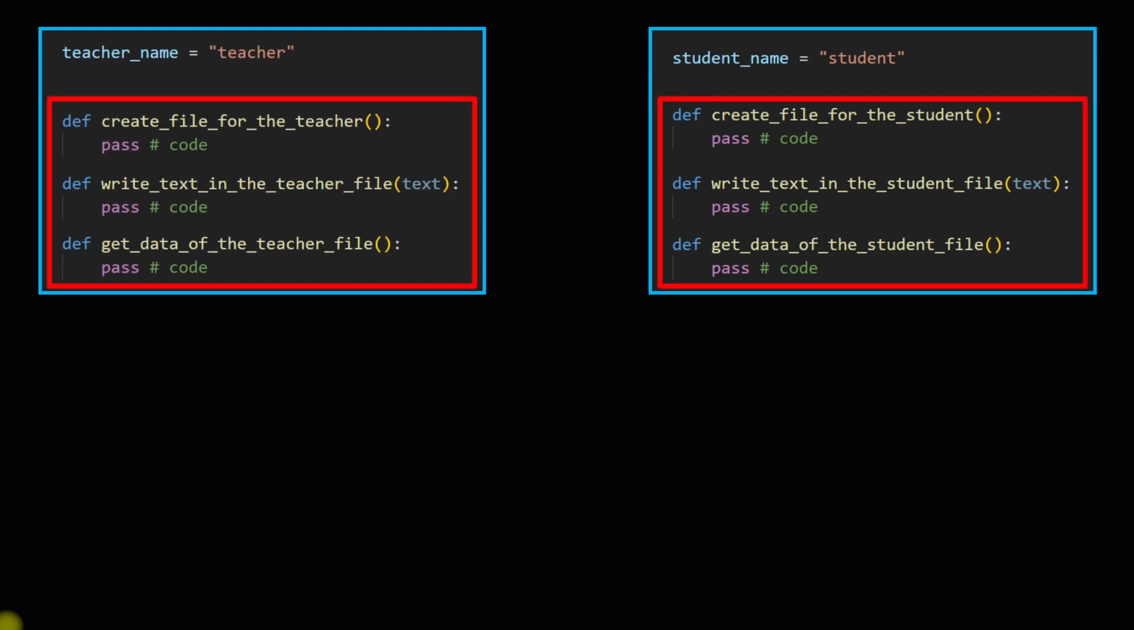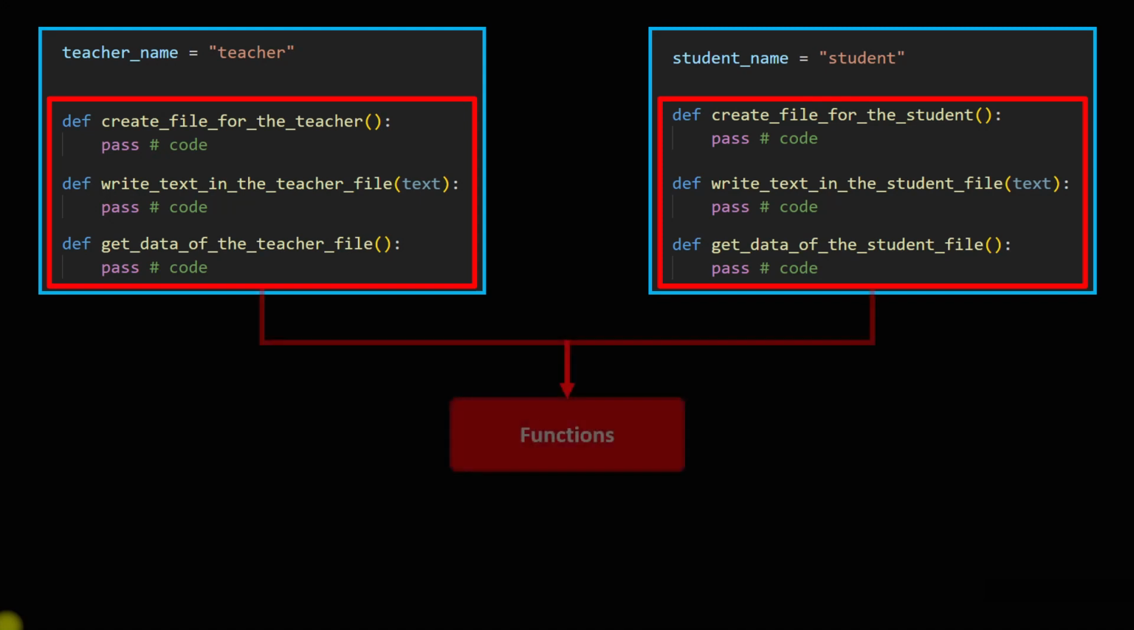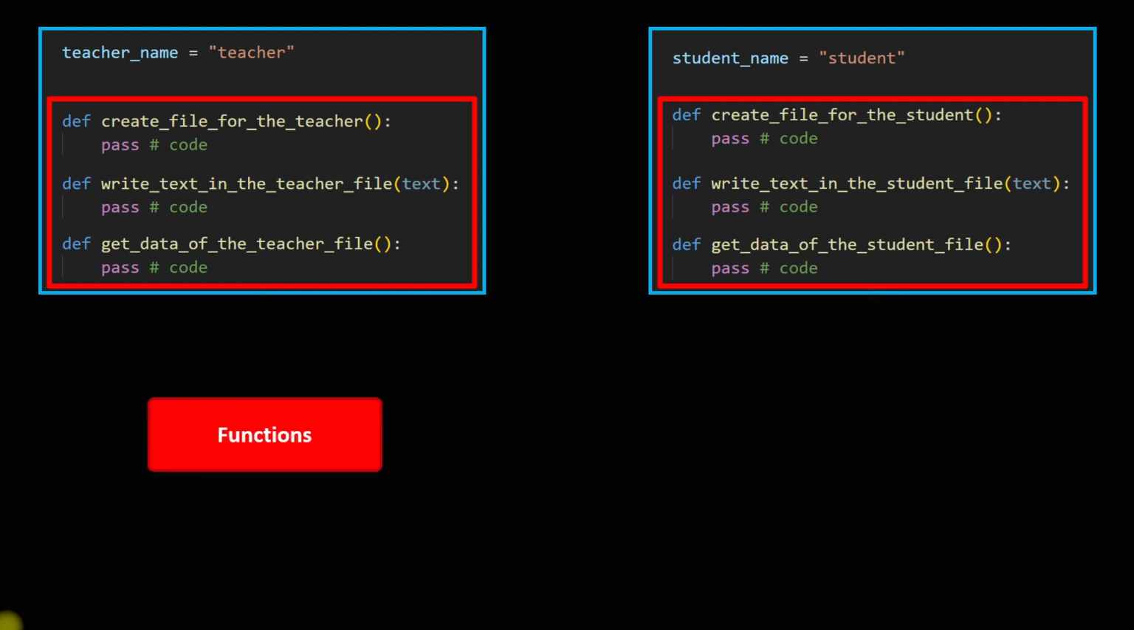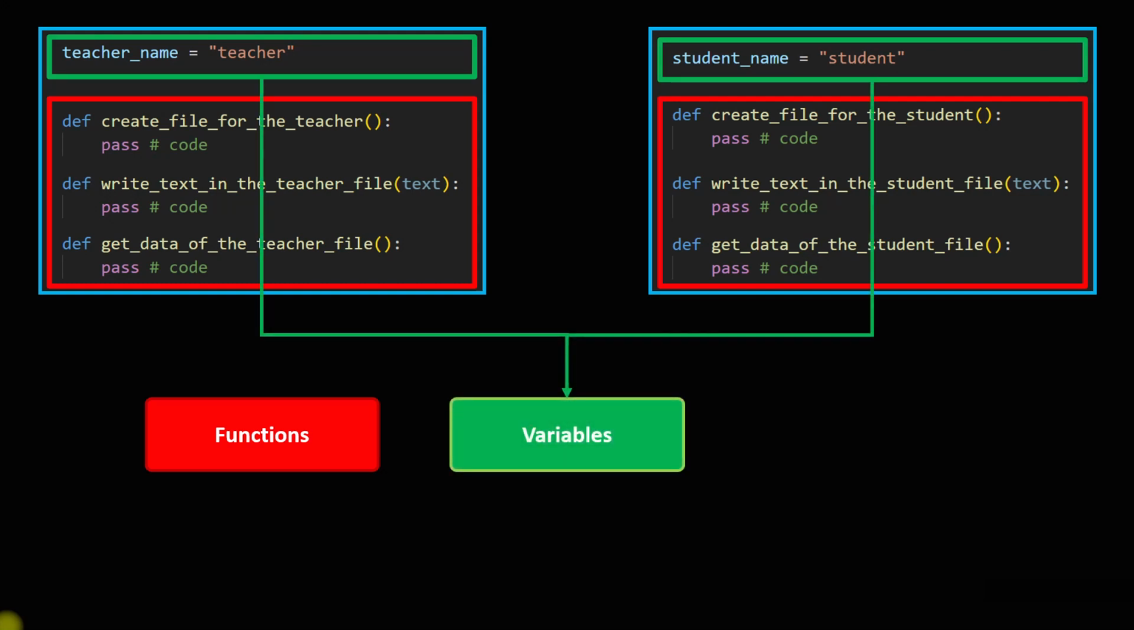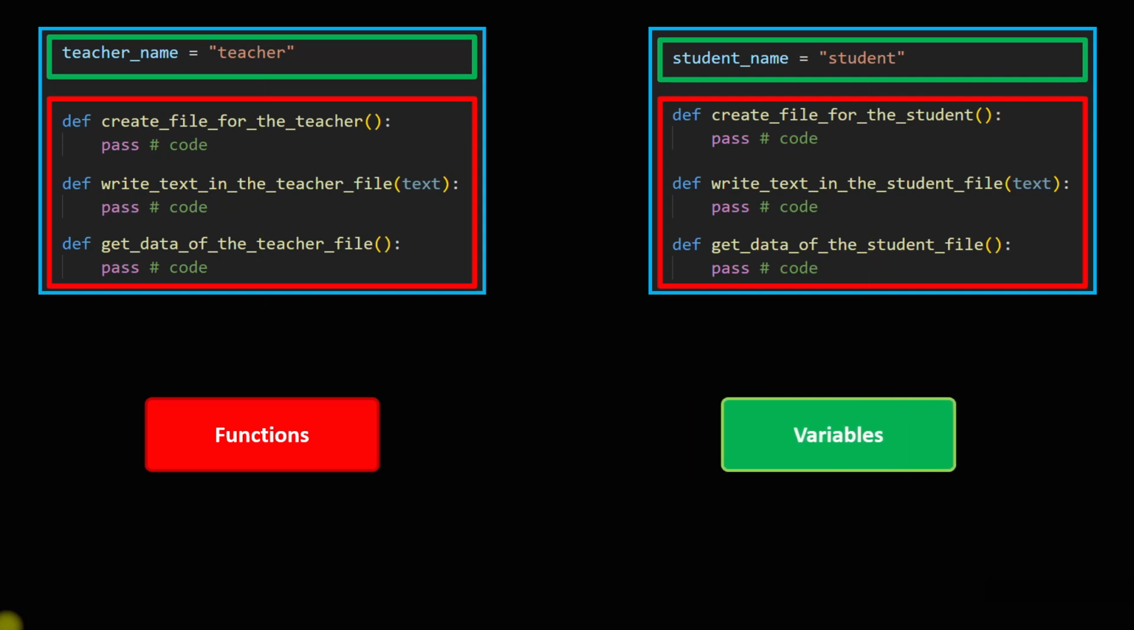The first thing is functions. The second thing is variables. And this is everything that the class consists of. Only functions and variables.